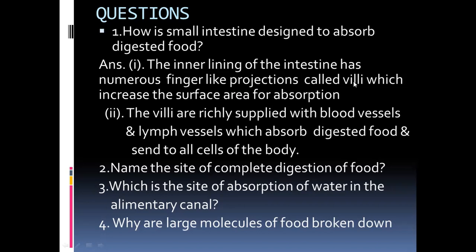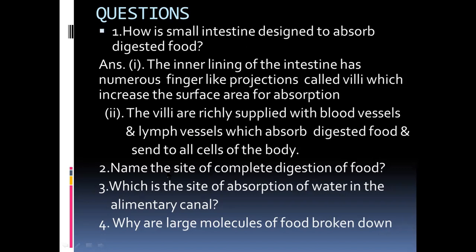And this villi has microvilli, that is, the epithelial cells surrounding it have small projections called microvilli, which absorb and give it to the cavity. These villi are richly supplied with blood vessels and lymph vessels. I showed you lacteals, and we have seen the blood vessels, meaning blood capillaries. The blood capillaries and the lymph vessels absorb the digested food and send it to all cells of the body.